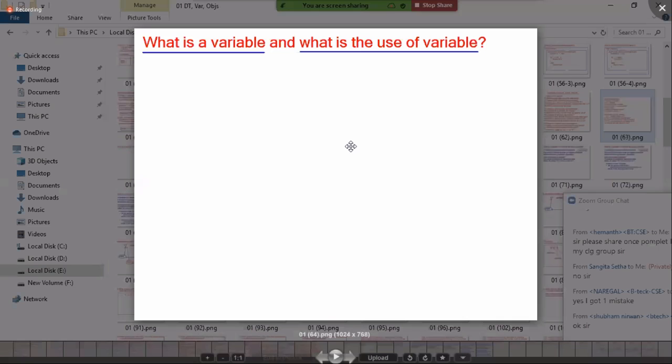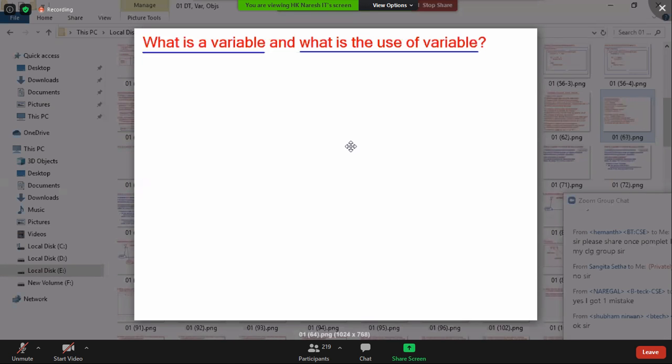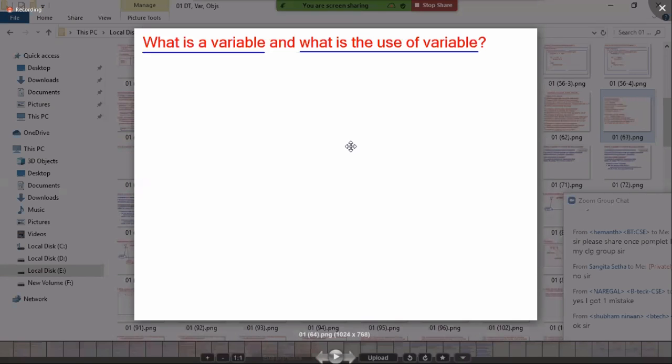So what is a variable? Just memory is not a variable. If you want to call memory a variable, you must provide a name to it. I'm repeating again: if you want to call memory a variable, it should have a name.